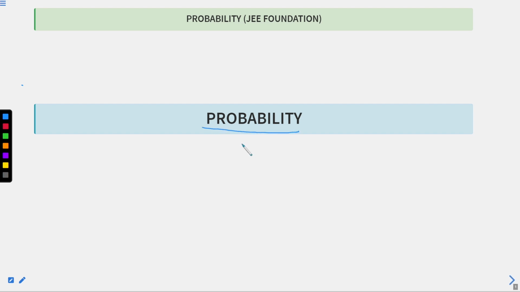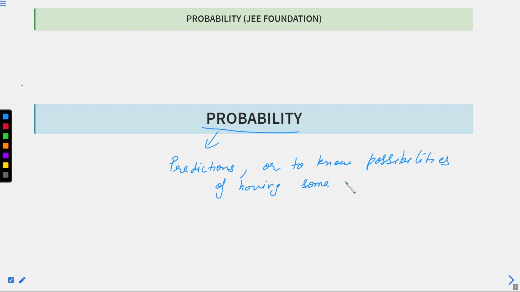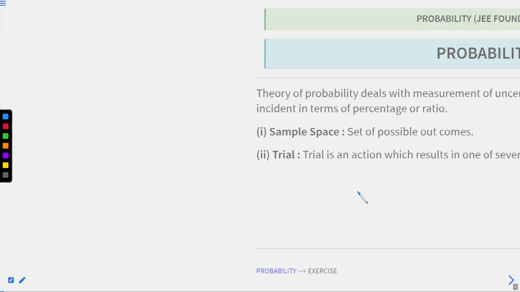So let's see probability and what we use probability for. We use it for predictions, or to know possibilities of having some events. Okay, you will see what we mean by events. So let's begin our topic.